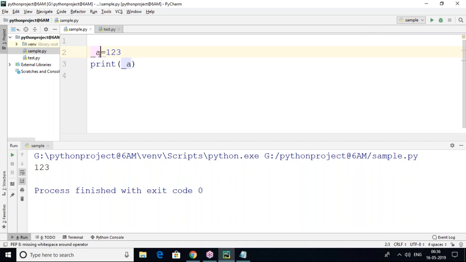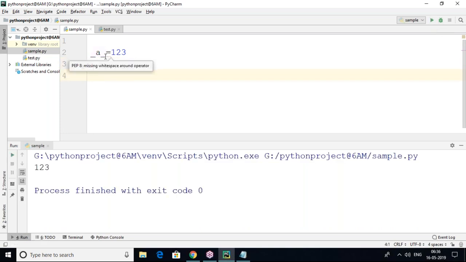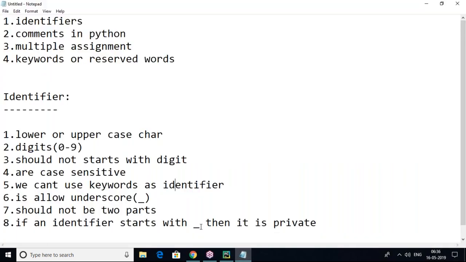So what happens if I give it like this? You can see identifier allows underscore, but actually after giving underscore there is no special meaning. If we give underscore at the start, there is a meaning called private. If I'm not giving underscore, there is a meaning called public. Public means once we declare the variable, we can access it anywhere. But private means once we declare the variable within the class or within the function, only there can we access it. Outside of the function we cannot access it, and outside of the class we cannot access it. So this is the private thing here. If an identifier starts with underscore, then it is private.